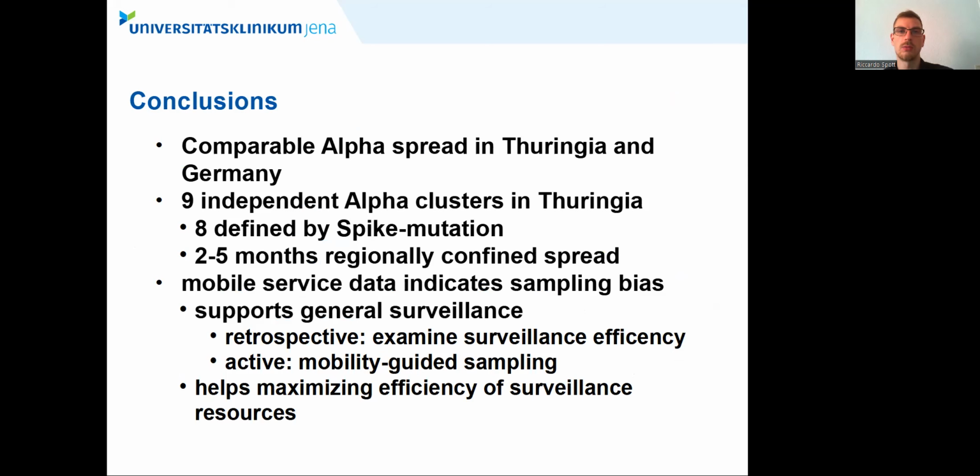And lastly, we used mobile service data to indicate a sampling bias in our surveillance, thereby supporting our general surveillance either retrospectively, using it on already collected data to examine the surveillance efficiency, or actively with the mobility-guided sampling approach. Here it helps maximizing the efficiency of scarce surveillance resources.